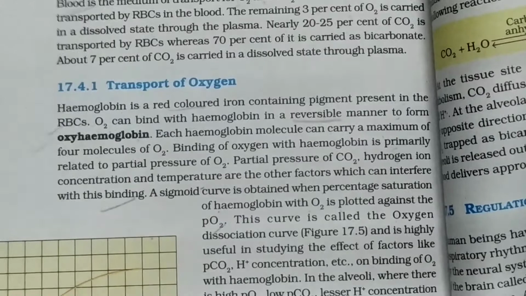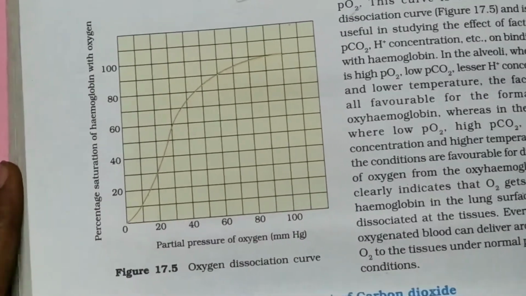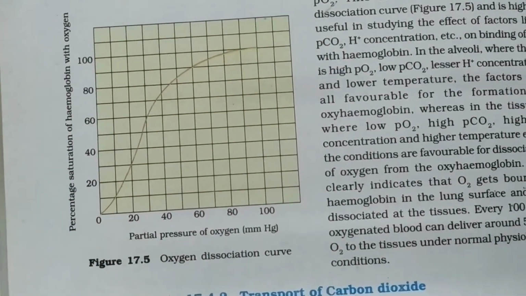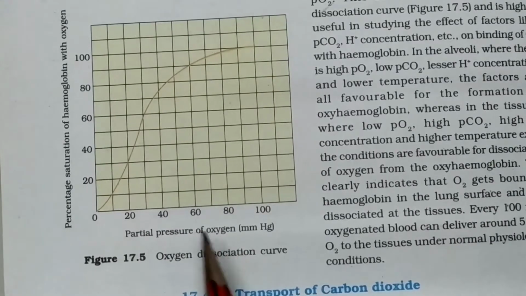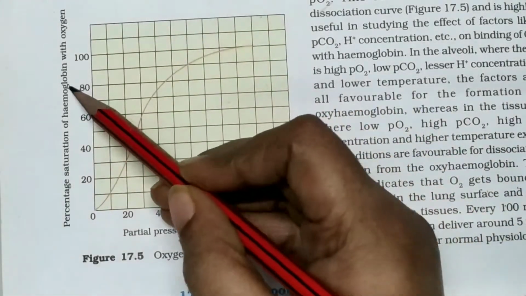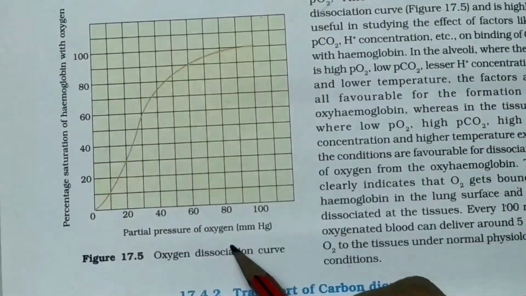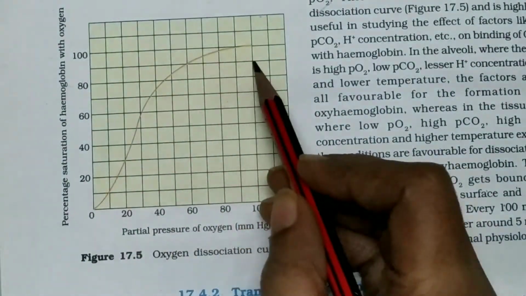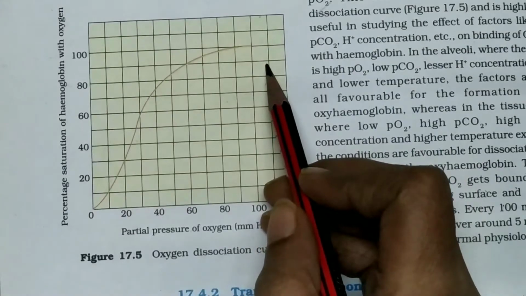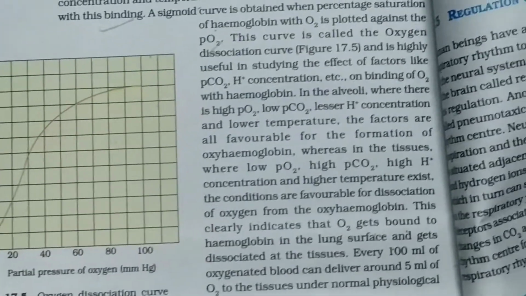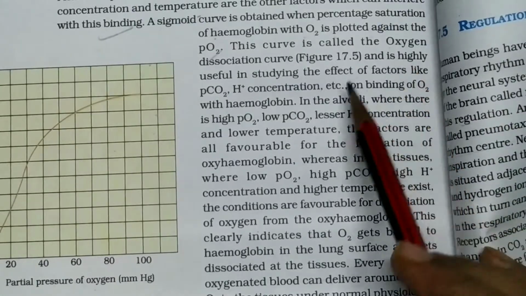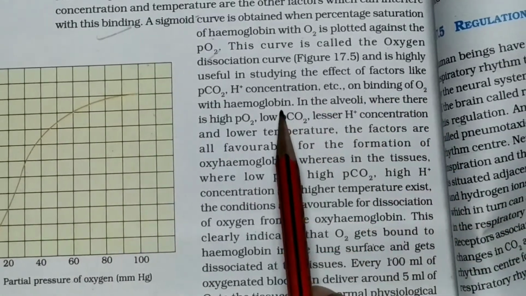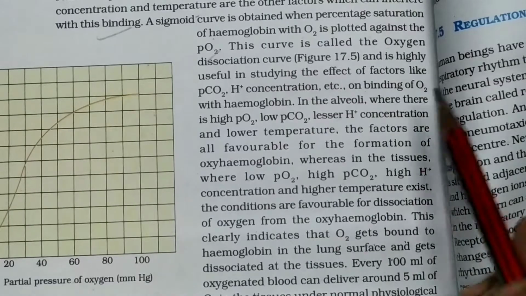See inside this figure, this is the oxygen dissociation curve. The partial pressure of oxygen and the saturation of hemoglobin with oxygen together form one curve. This is called the oxygen dissociation curve.